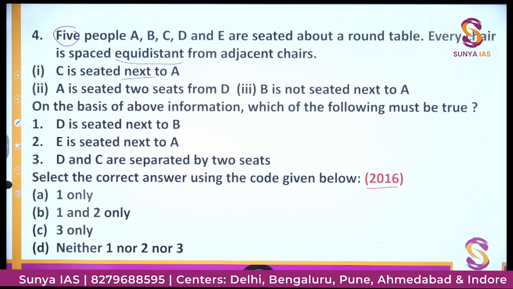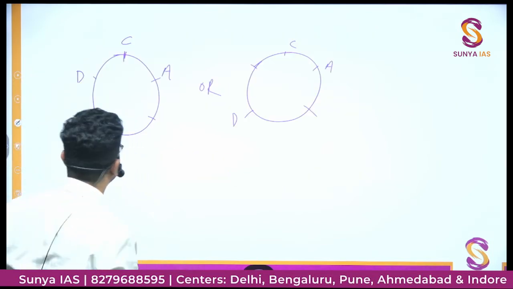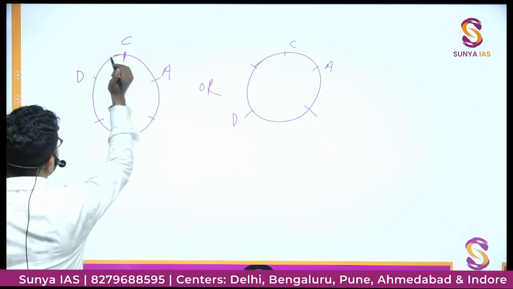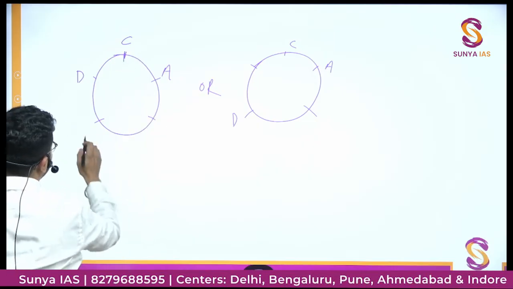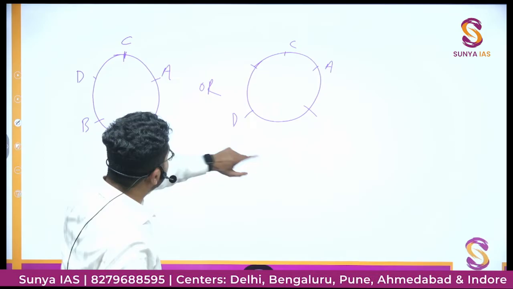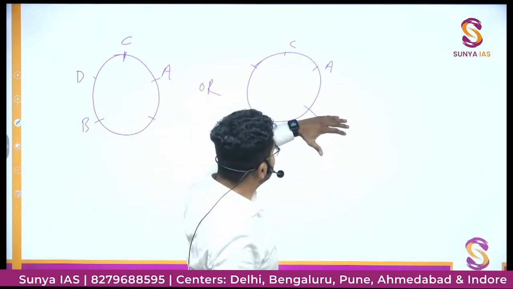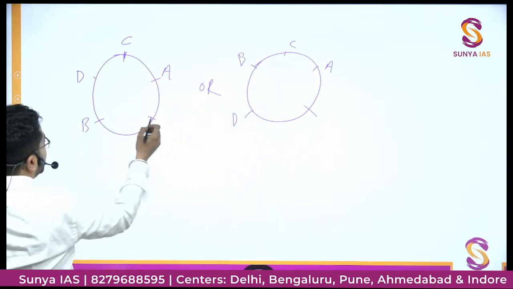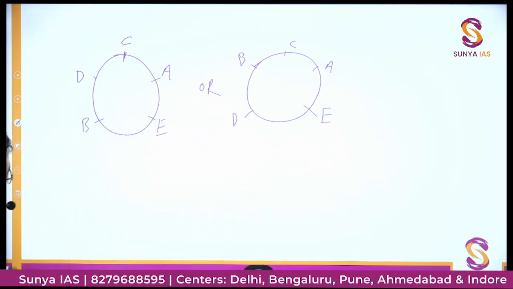Okay. B is not seated next to A. So B cannot sit here as well as here. Here it is C, so B cannot come here anyway. So the only possibility for B would be here. B cannot sit here and here. So B will be sitting here. The person who is left out of A, B, C, D, E is E, and E will be sitting here. So I think these two are the possibilities.